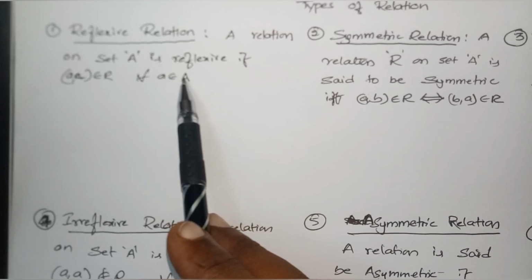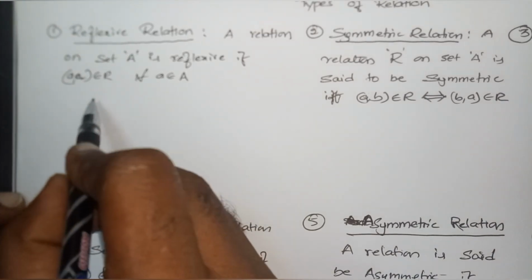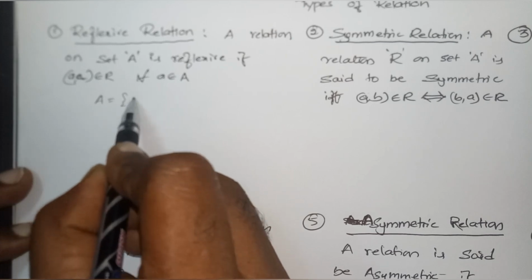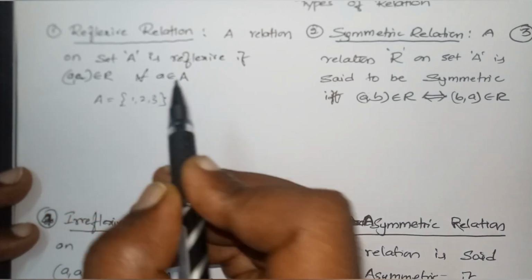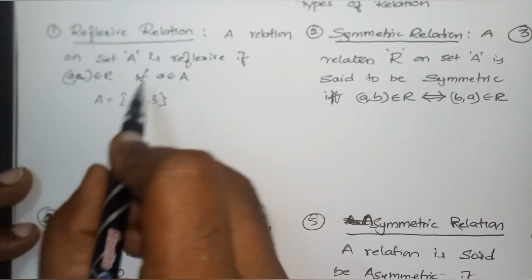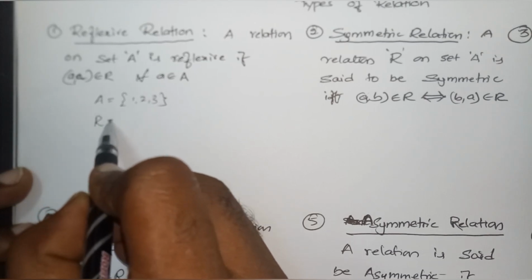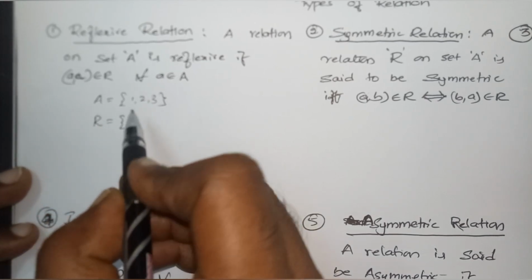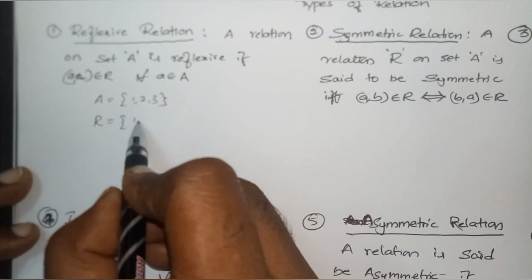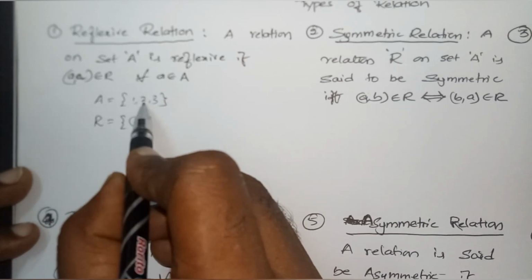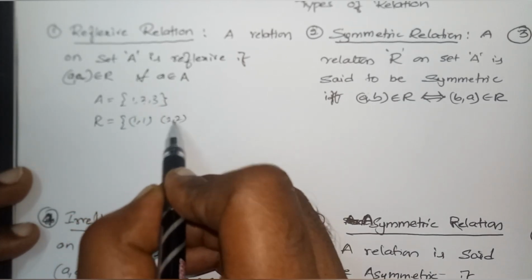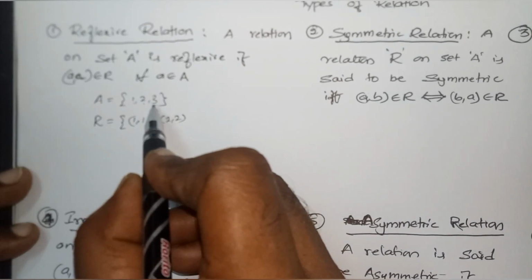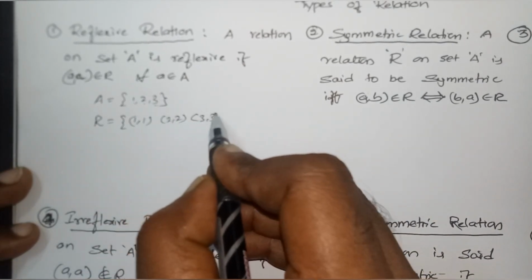Is it clear? Suppose A is {1, 2, 3}. With an example, you can understand it. Then I create a relation from A to A. This relation is said to be reflexive when 1 is there, I must have (1,1). 2 is there in A, I must have (2,2). 3 is there in the set A, then (3,3) must be there.